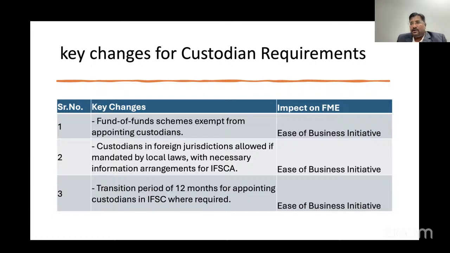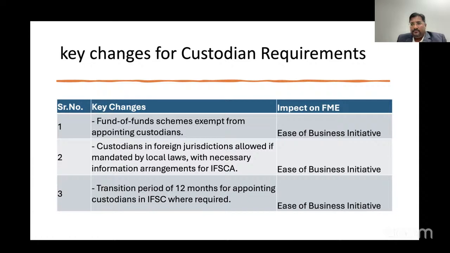Many funds that are Singapore-based or Mauritius-based want to shift here to Gift City, and they have an existing custodian. Sometimes it was very difficult to change the custodian and find a new one. So this provision came that a foreign custodian is also allowed as per the new norms,